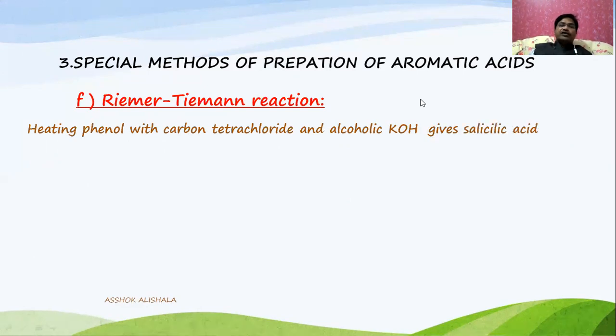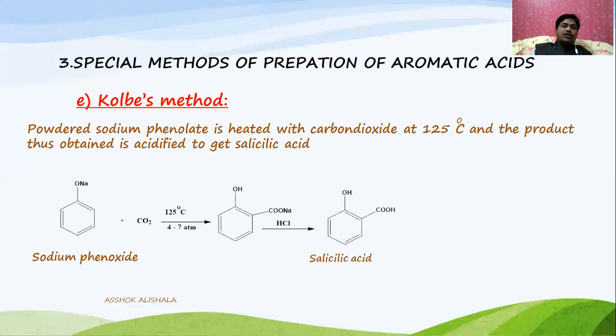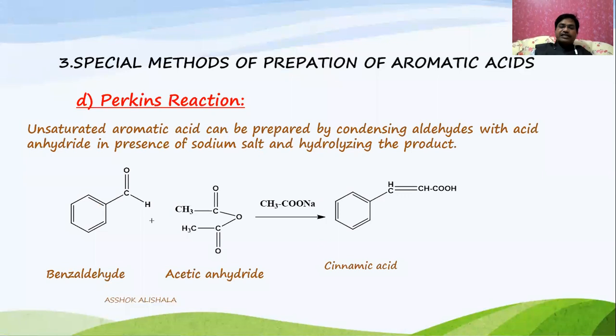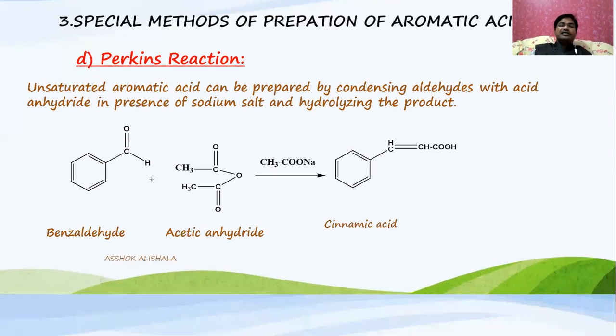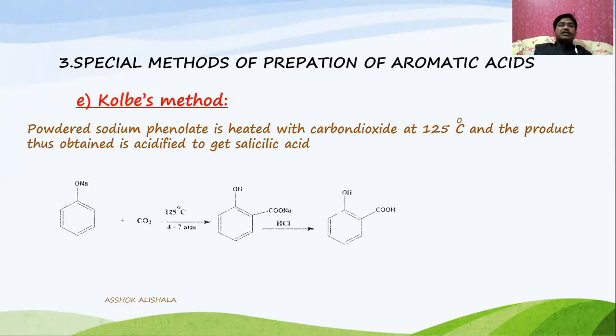Heating phenol with carbon tetrachloride and alcoholic KOH gives salicylic acid. See what is the difference between the Perkin reaction and this one. This is the Perkin reaction, where cinnamic acid is formed. This is a condensation reaction, whereas in the Kolbe reaction the same sodium phenoxide is used, and carbonation of sodium phenoxide gives salicylic acid.